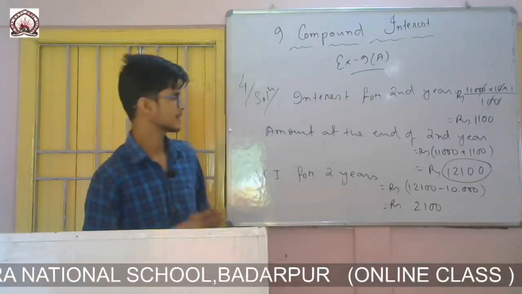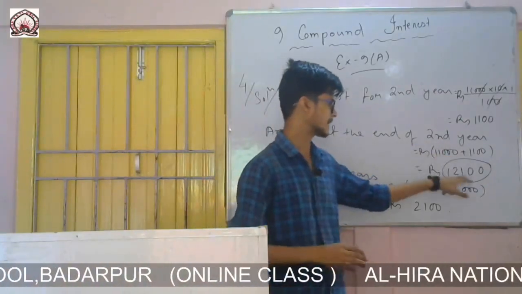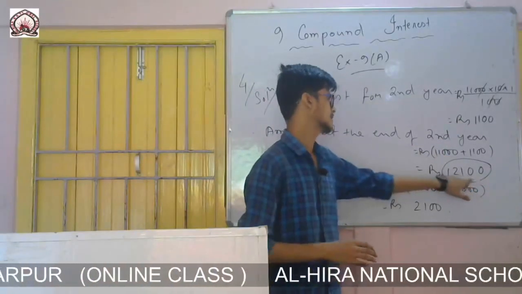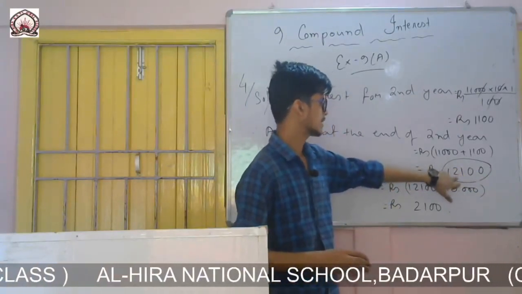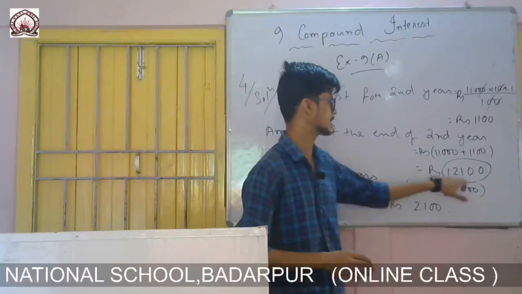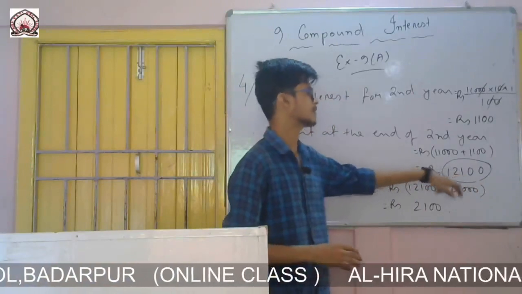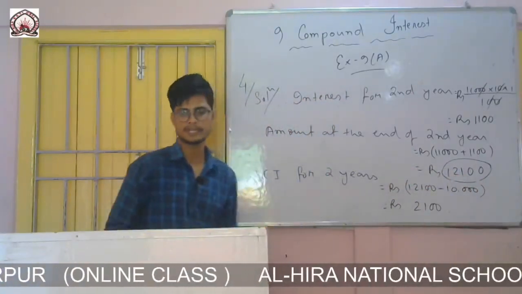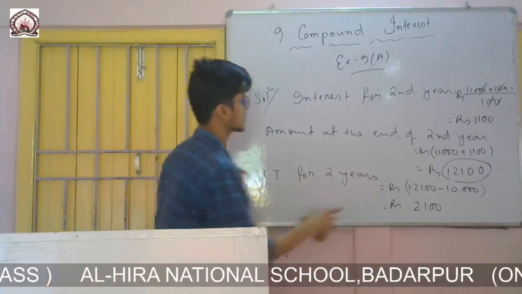It is very easy, the amount at the end of the second year will be the total money. Here his principal amount is 10,000, and 2,100 interest is also there. If he pays this 12,100, all his debt will be clear at the end of second year. So the answer will be this one.